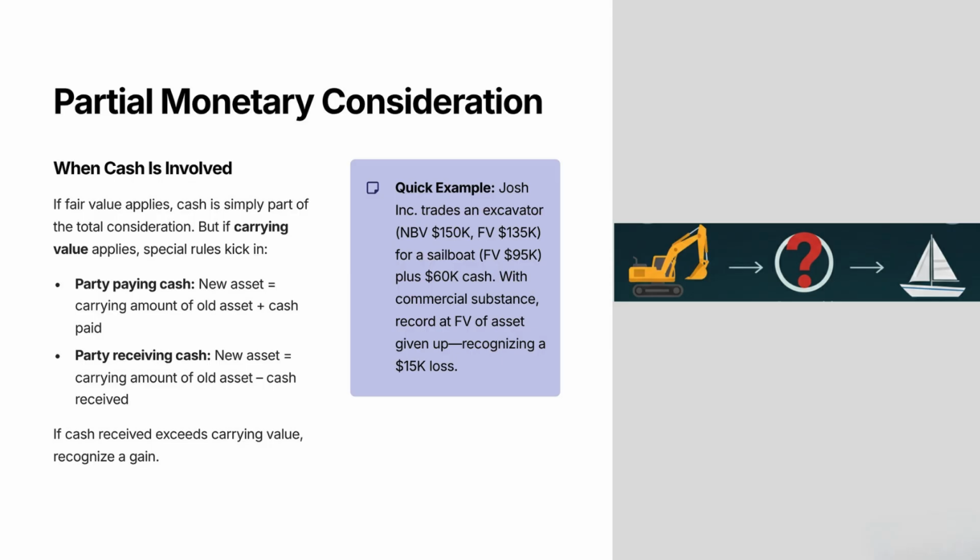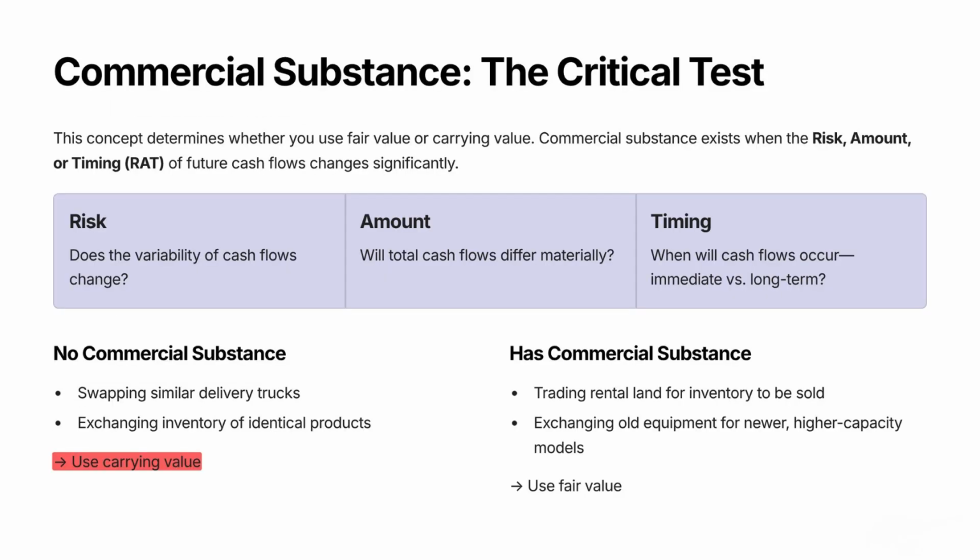This is a huge exam trigger. Commercial substance exists if the risk, amount, or timing, RAT, of cash flows changes significantly, or if the entity-specific value of the asset received differs significantly from the asset given up. If commercial substance exists, measure at fair value. If it does not, measure at carrying value. For example, exchanging trucks of similar size for the same delivery purpose likely has no commercial substance. Exchanging land that generates long-term rental income for inventory to be sold next year is a clear change in timing of cash flows, so commercial substance exists.